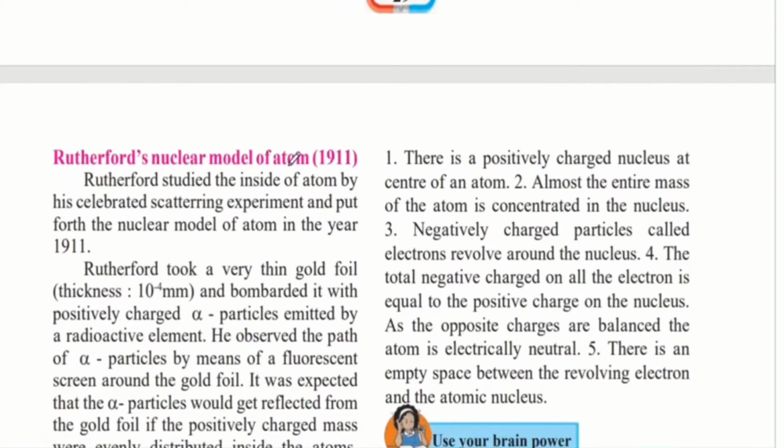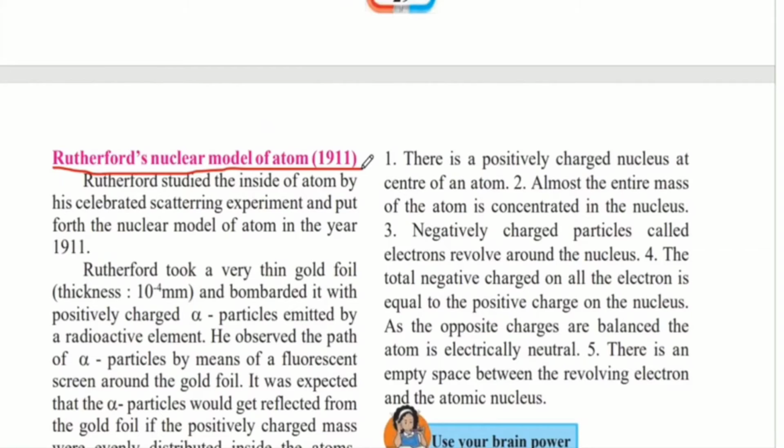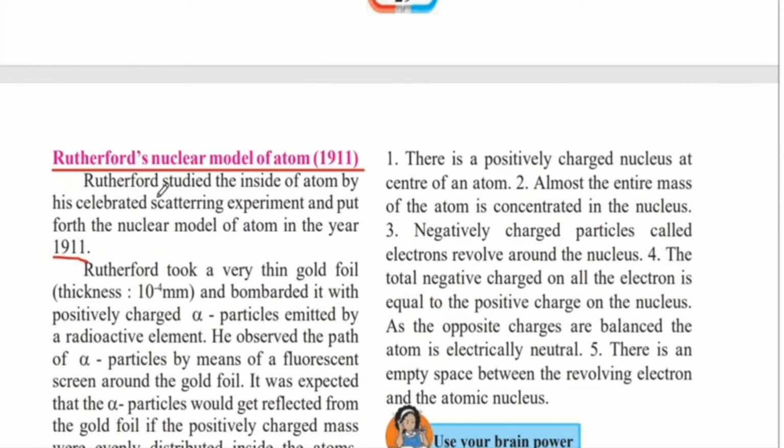Rutherford's nuclear model of atom. Now Rutherford was another scientist and he gave his own nuclear model of atom in 1911. Rutherford studied the inside of atom by his celebrated scattering experiment and put forth the nuclear model of atom in the year 1911.